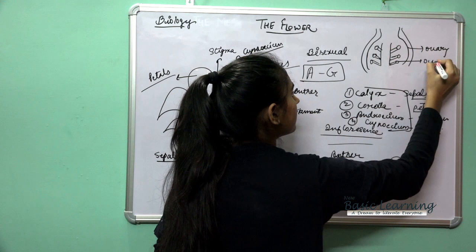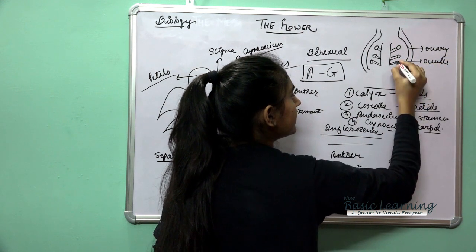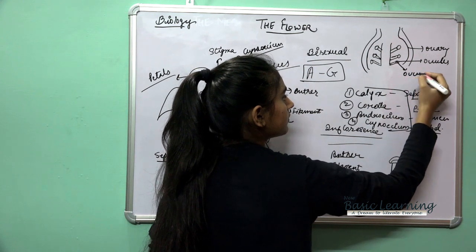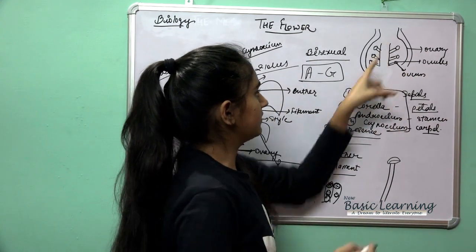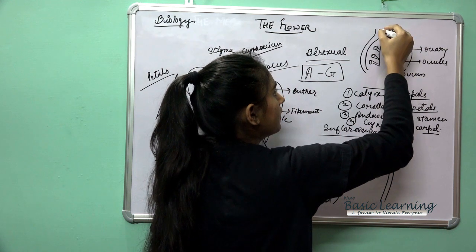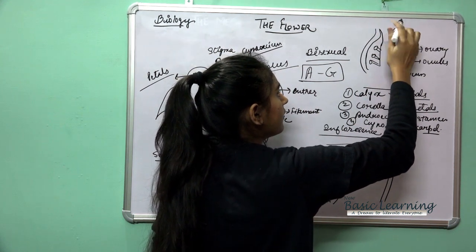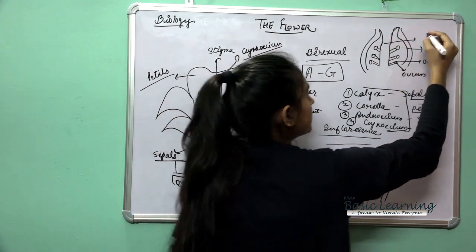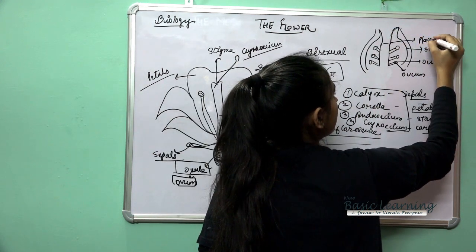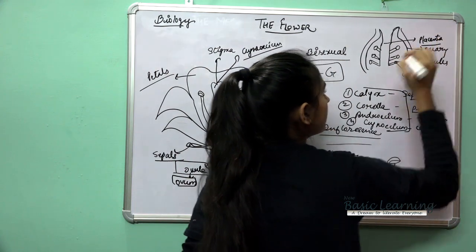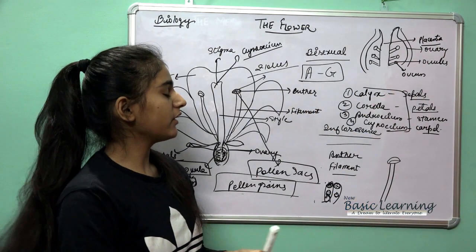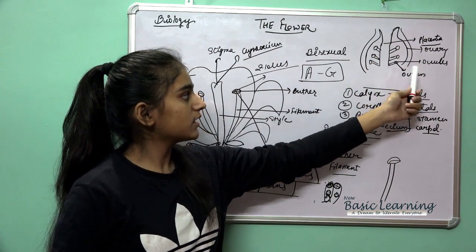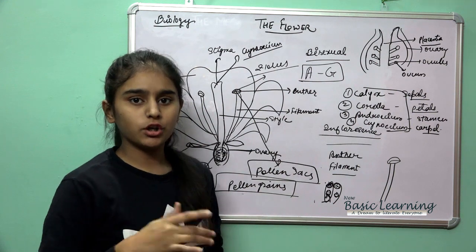These are the ovules, and inside them egg cells are present, that we call ovum. This region is called the placenta. This part we call the placenta, and this is the ovary. These are the ovules. Ovules are attached to the wall of the ovary.